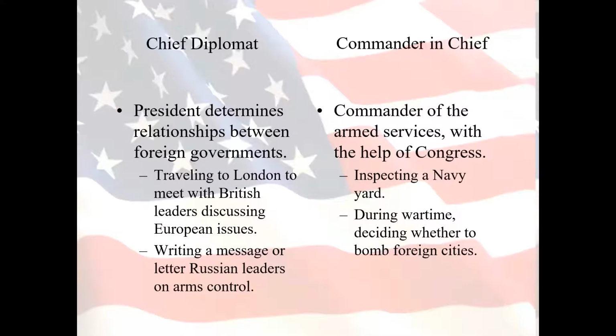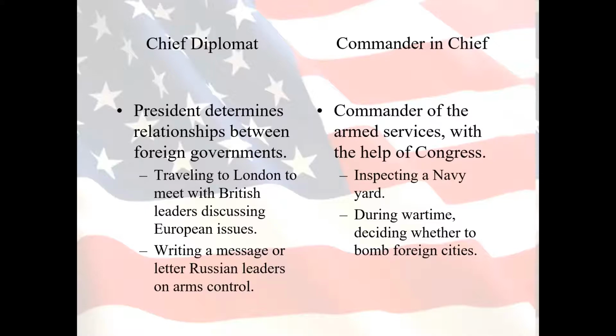The next 2 are chief diplomat and commander-in-chief. And I think with all of these titles, but these 2 specifically, if you look at the name, you can get an idea of what this role entails. Chief diplomat is how the president interacts with other nations. So the president determines the relationships between the United States and foreign governments.